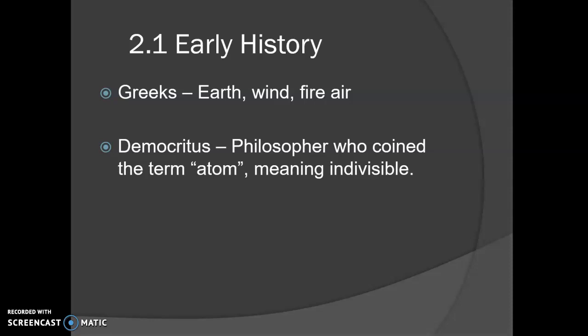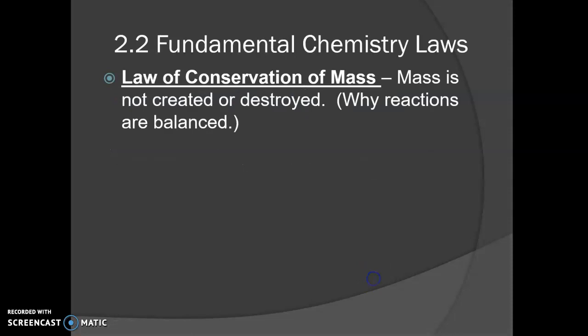purely based on experimentation. So the Greeks were the first ones that kind of classified things, but they chose 4 elements and kind of put everything into one of those. Democritus was a philosopher a long time ago who came up with the word atom. He had this idea that maybe everything was made of small pieces called the atom, and he thought that that was as small as you could get. So the word atom actually means indivisible because he thought you could not divide it anymore. And now we know, or we think, that you can divide the atom into much smaller pieces.